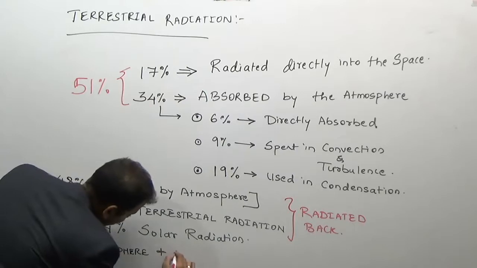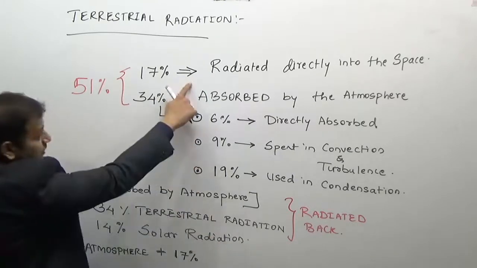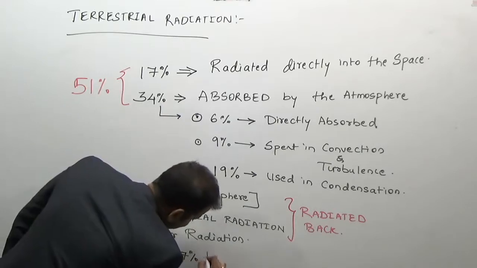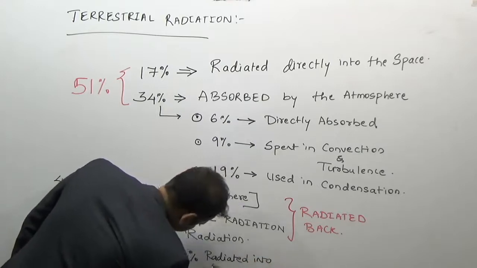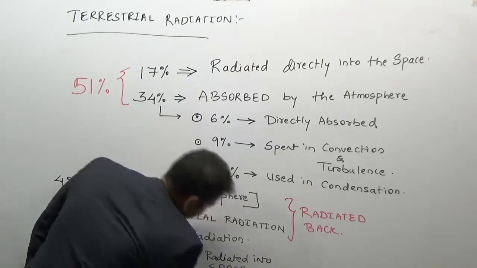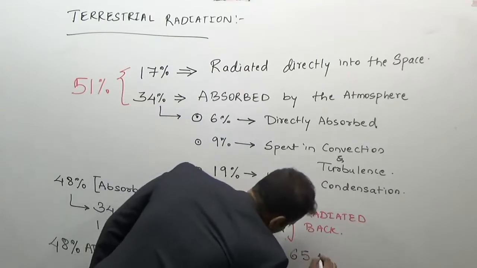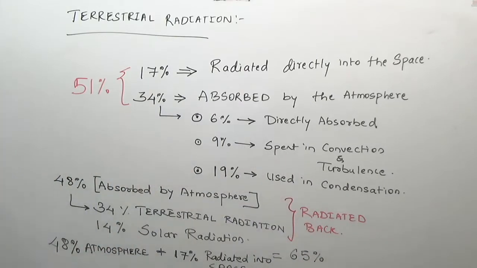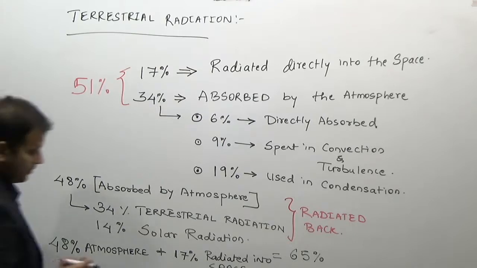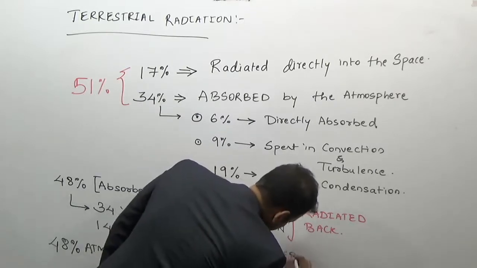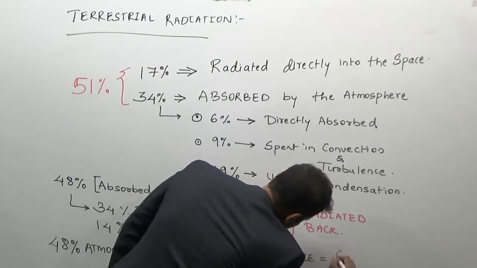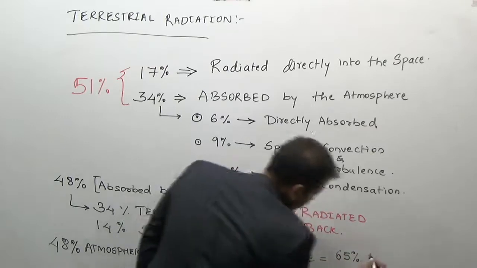plus 17% of energy radiated into the space makes it total 65% of energy, or 65 units, which balances the 65% which was received from the sun.